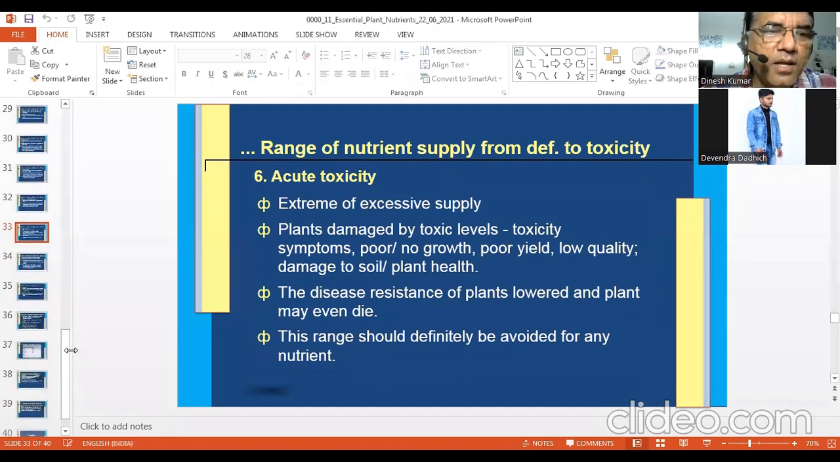This is commonly observed in iron toxicity in case of rice, particularly in low pH soils or acidic soils. You may have iron toxicity. Of course, aluminum is not an essential nutrient, but still one can have aluminum toxicity in low pH or acidic soils.